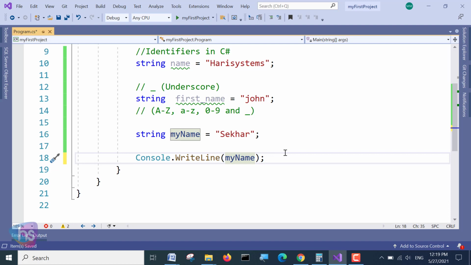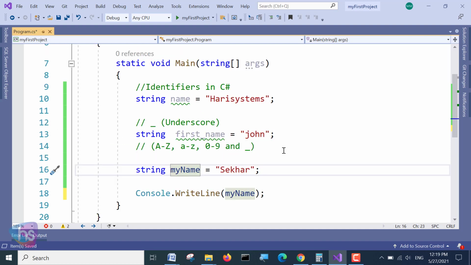One more thing. As an identifier we are taking no. This is shown in blue color, and this is some other color. What it means is that these are all reserved keywords in C#. In a program there are some reserved keywords which we are not going to use as identifiers.